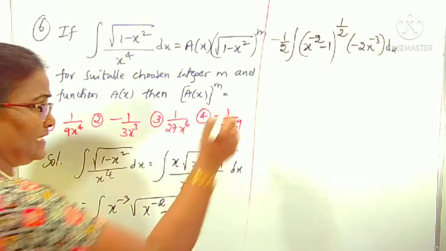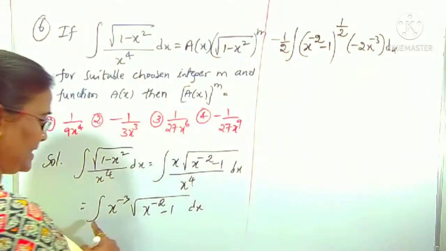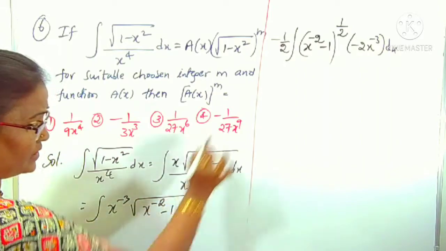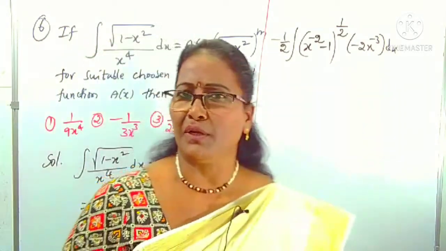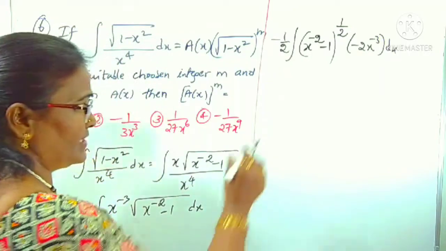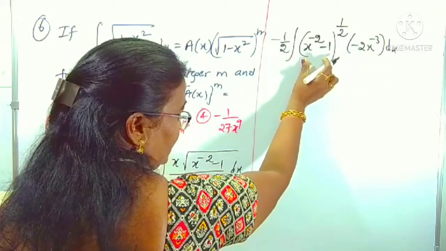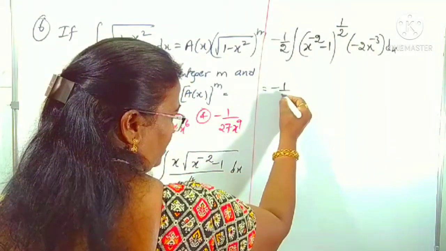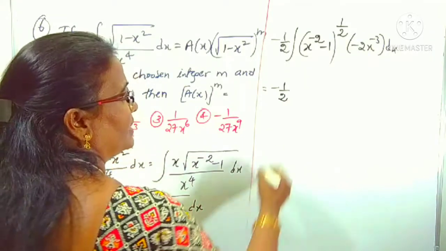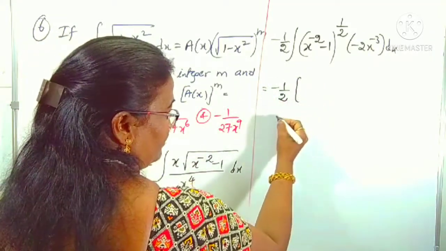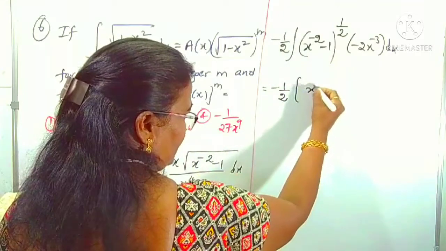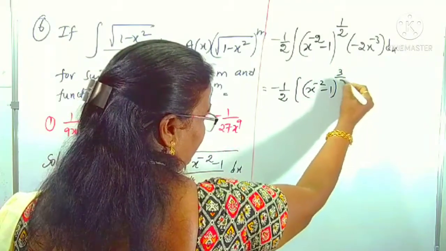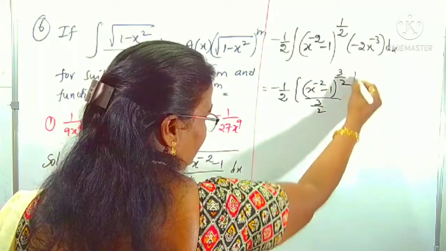Now I am rewriting like this, divide and multiply with minus 2. This term I am writing next, and this term I am taking as power, root meaning whole power 1 by 2. Now you can understand whether its derivative is here or not. Now it is clearly in the form of f power n x into f dash x. The same formula I am not giving now because I have already given it 2 times. Minus 1 by 2, f power n plus 1, f of x is here x power minus 2 minus 1, power 1 by 2. 1 by 2 plus 1 is 3 by 2, by 3 by 2, plus c.